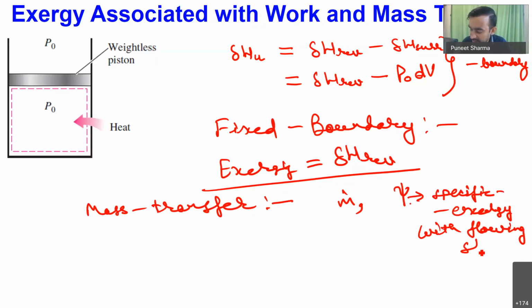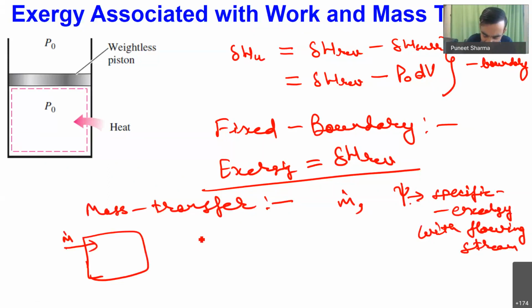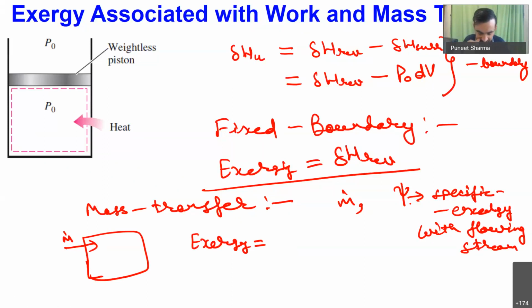In that case, if we are having say some system, and into this system mass is being added at the rate of m dot, I will be finding that the exergy associated with this inflow stream will be equal to m dot into psi. Okay, and if mass is going out, then obviously that exergy will be in the negative form.